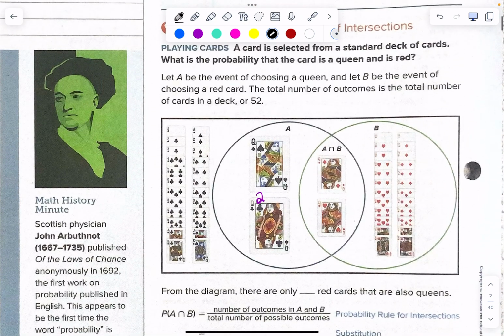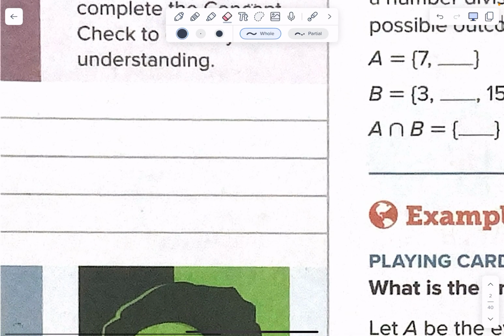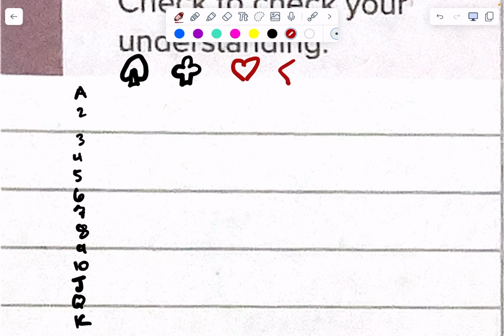Okay, let's do this one. Example 2. Now they're talking about decks of cards. Do you guys know your decks of cards? If you don't, here they are. We have ace, 2, 3, 4, 5, 6, 7, 8, 9, 10, jack, queen, king, and we're assuming there are no jokers in a standard deck. Then you have a spade, like a spade in gardening, a shovel. Then you have a club, which looks like puppy feet, whatever. And then you have hearts and diamonds. Those are the easy ones. Spades and clubs, for some reason, I just can't figure out.